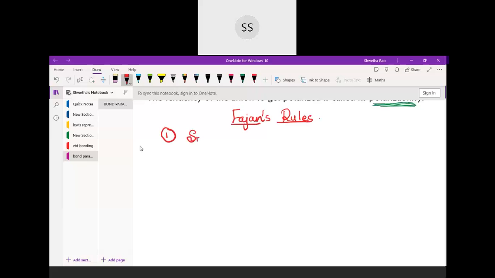Fajans' rules. The first rule he says: the smaller the size of the cation, the greater the covalent character of the ionic bond. I will write it down here. Smaller the size of the cation, greater the covalent character of the ionic bond.